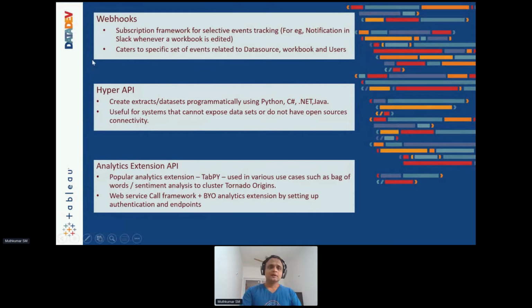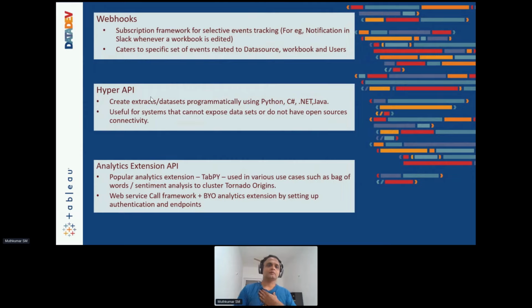And the next thing is the Hyper API. This is an API which I would say is very often overlooked by a lot of our customers, underutilized, I would say. It's a very powerful API which allows you to connect to a lot of data sources programmatically.